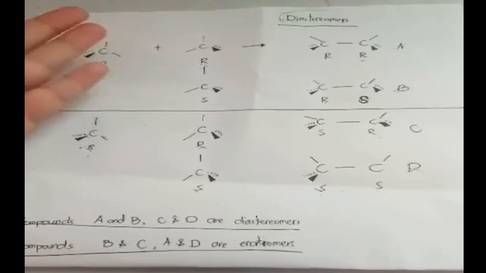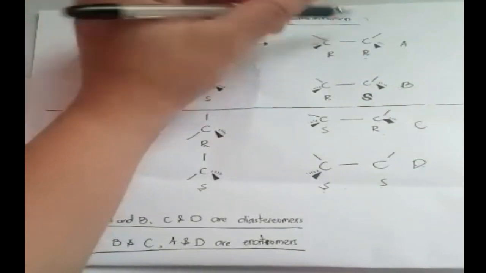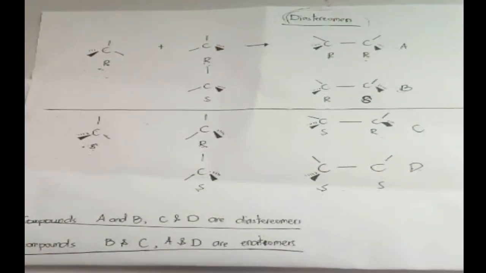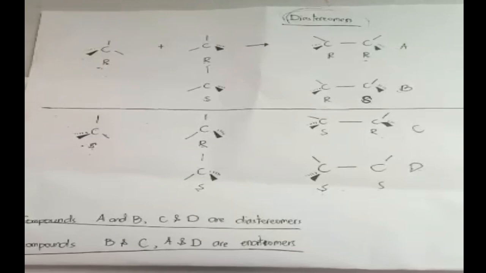In this lecture, we will talk about a second type of stereoisomers, known as diastereomers. So let us begin by looking at the following pair of enantiomers.